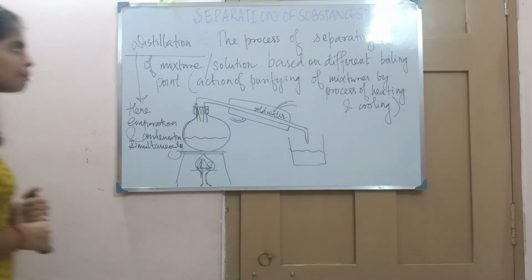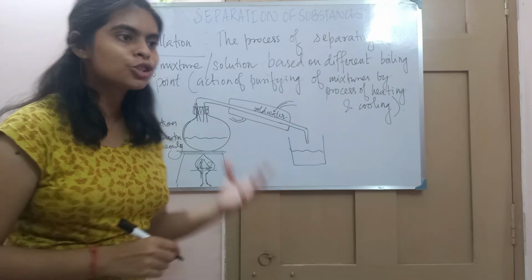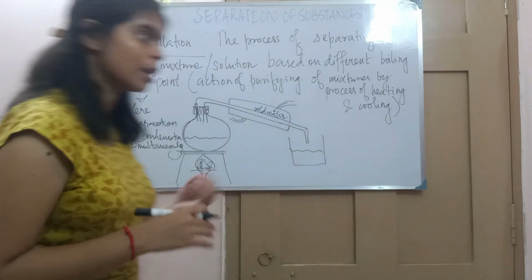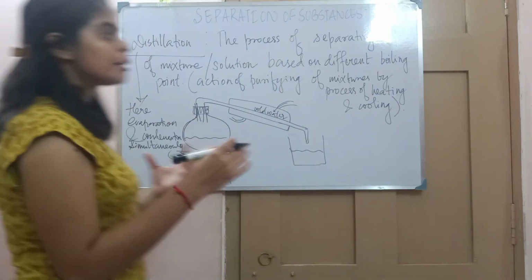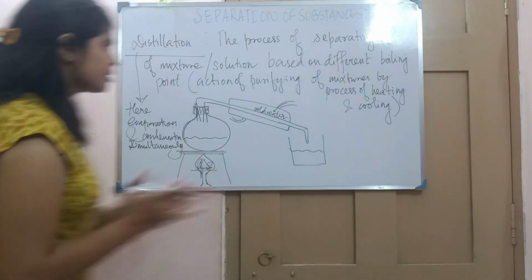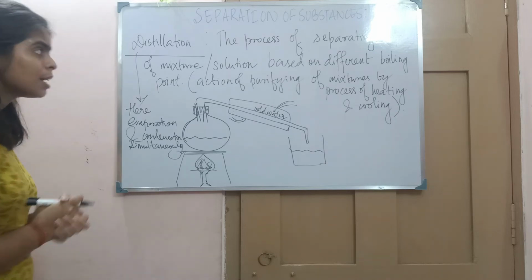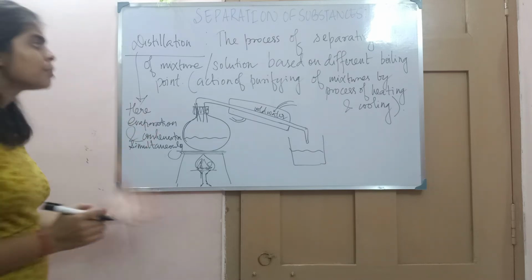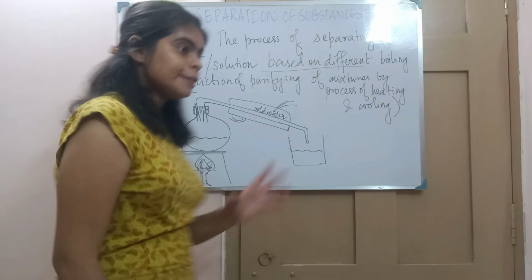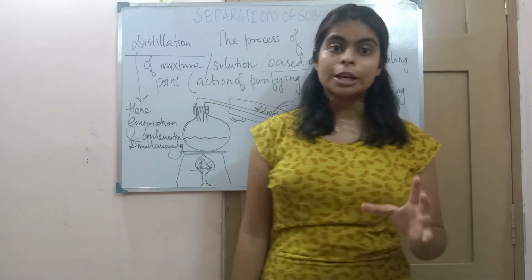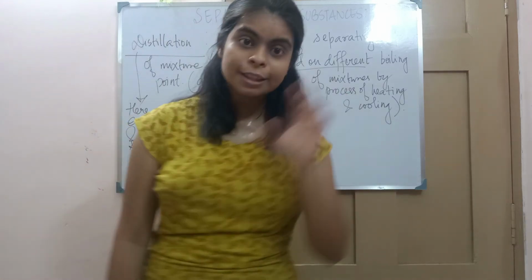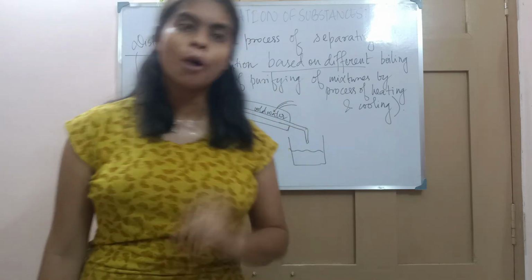But here we use a mixture which is in liquid form, a solution which contains a solute and a solvent, where the solute is solid and the solvent is a liquid. So what is distillation? It is the process of separating the components of a mixture or a solution based on different boiling points. What components does the solution have? Solute and solvent. The solute and the solvent should both have different boiling points.